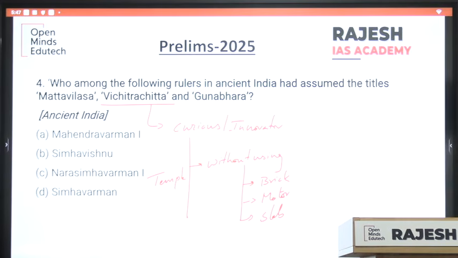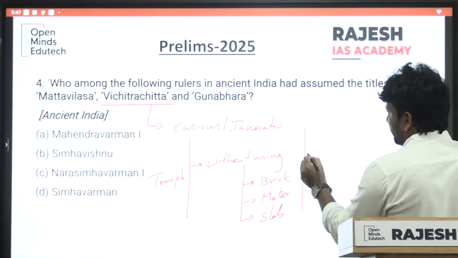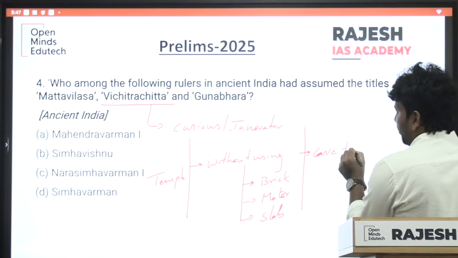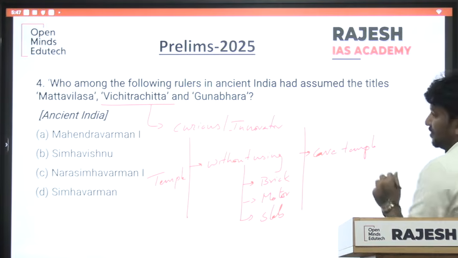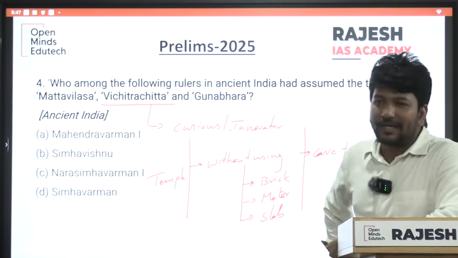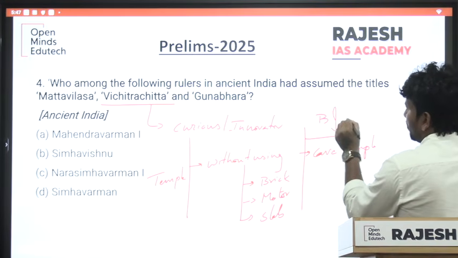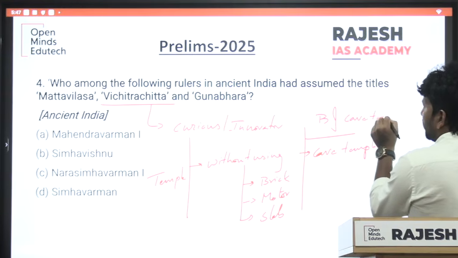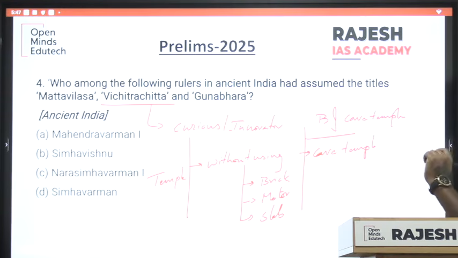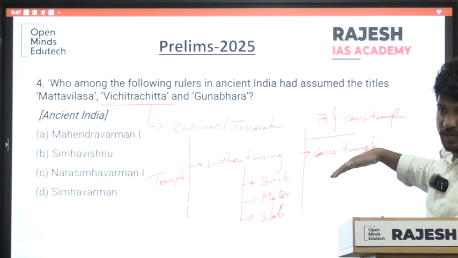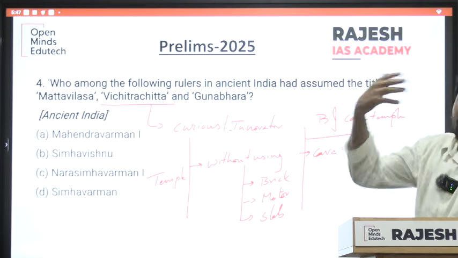Then how did he construct? Without using them, he constructed cave temples. That is why you will see in the Pallava art and architecture, under Mahendravarman, the beginning of cave temples in South India under Pallavas.